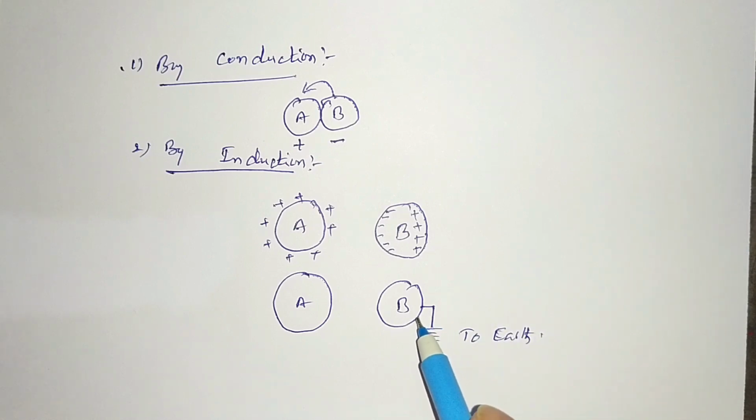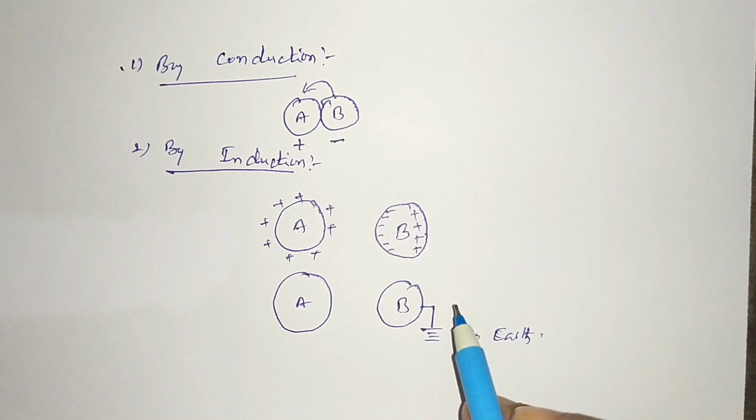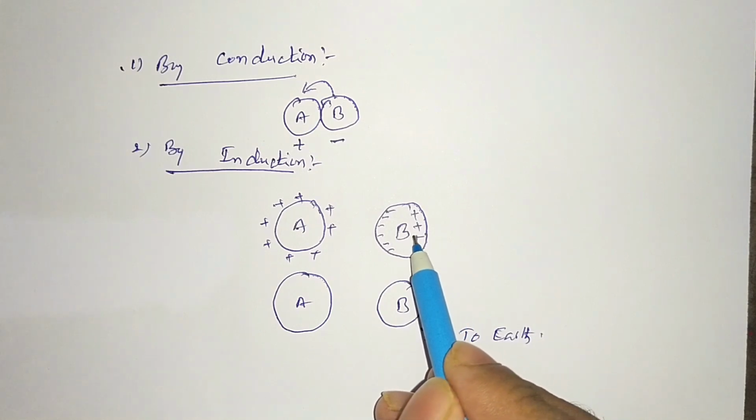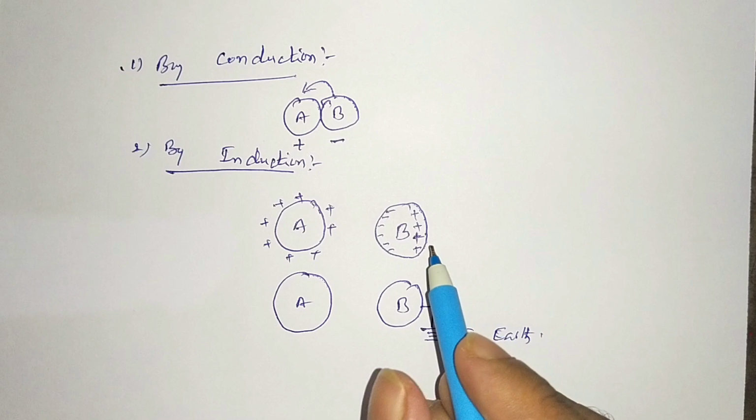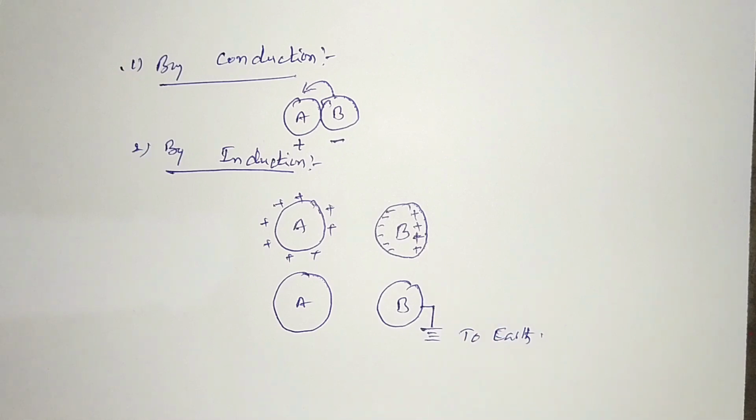Then the electrons will be transferring to the body B from the earth.